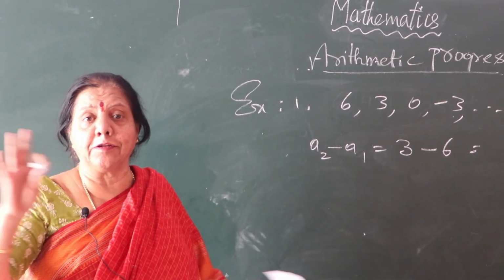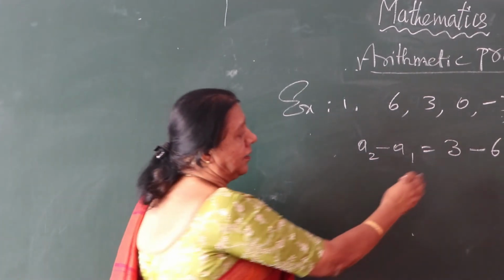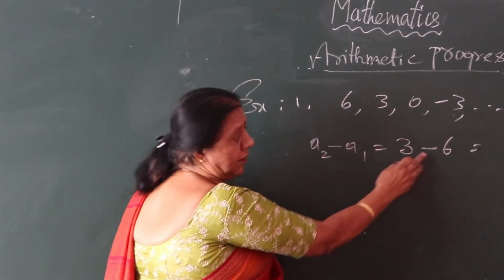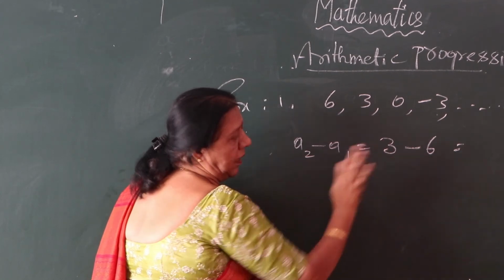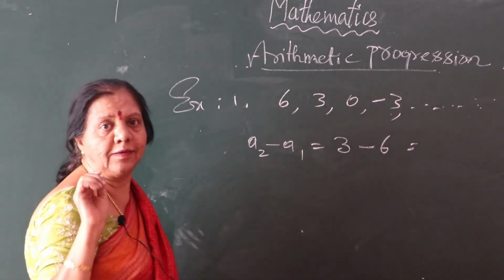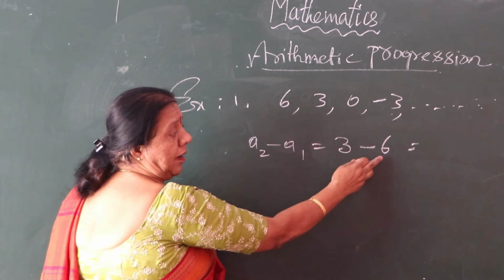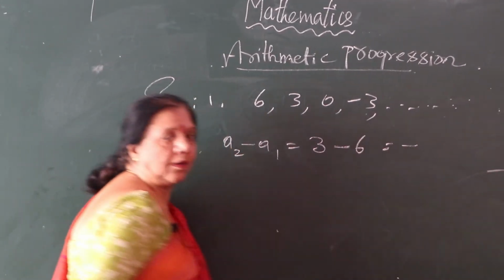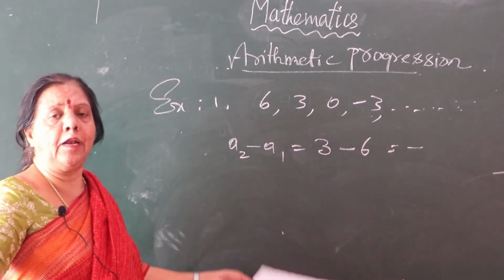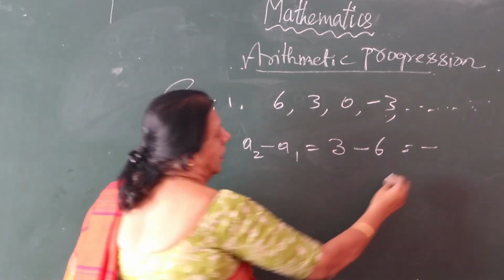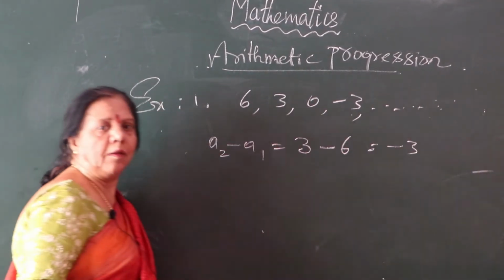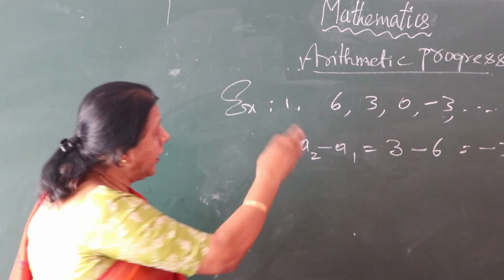I already told you, sign rule is very important. Without sign rule you cannot solve the sum. See here, one plus and one minus is there, subtraction. So the greater number having a minus sign, what is the greater number's sign? Minus. So now you subtract in your mind, 6 minus 3. What is that common difference? Minus 3.